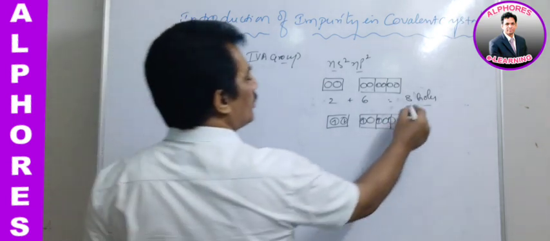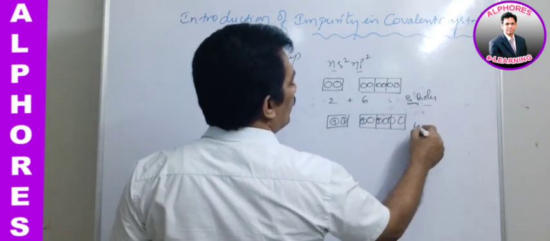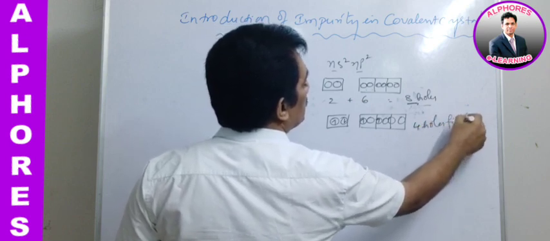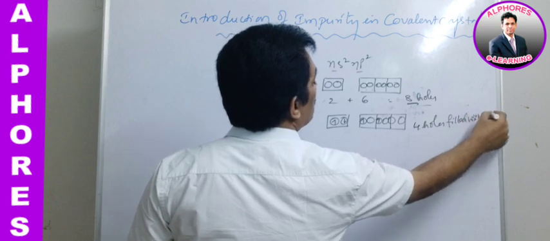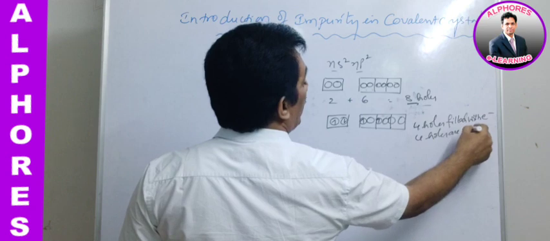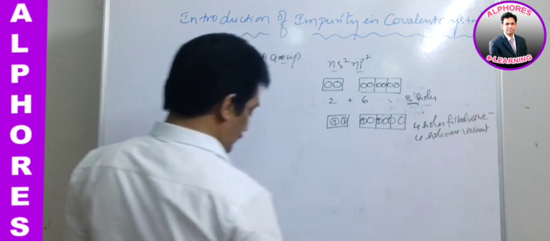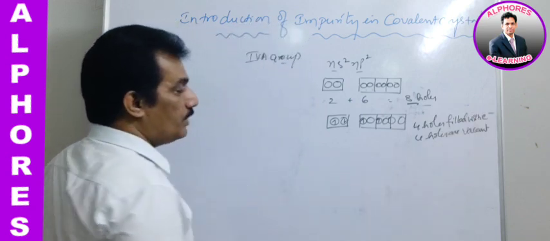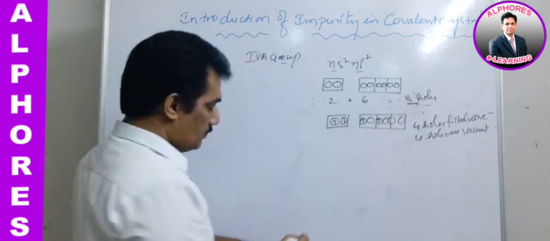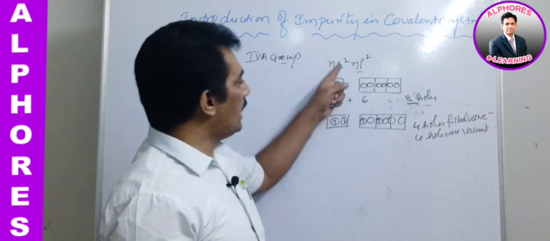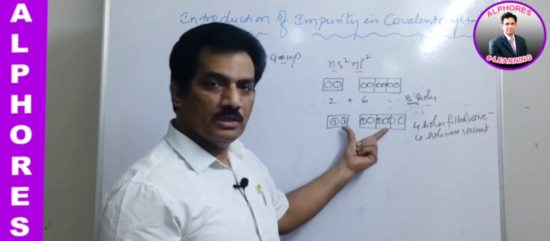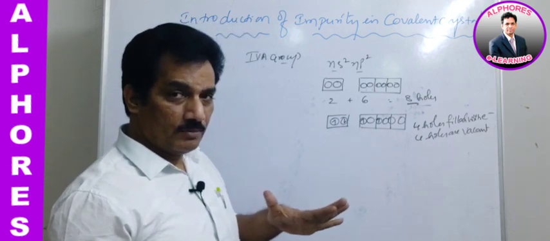That means totally out of 8 holes, only 4 holes are filled with electrons, and 4 holes are vacant. 4 holes are filled because totally 8 holes are there, as we know, and 4 electrons are there as ns2 np2, and these 4 electrons fill 4 holes. The remaining 4 holes are not filled.